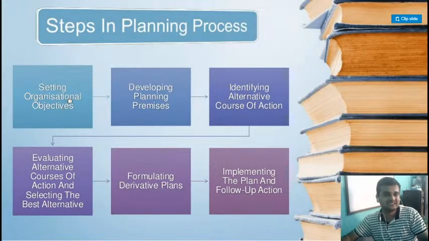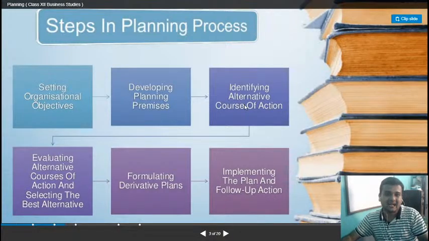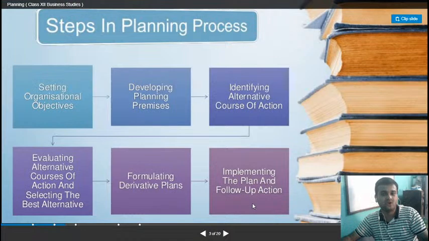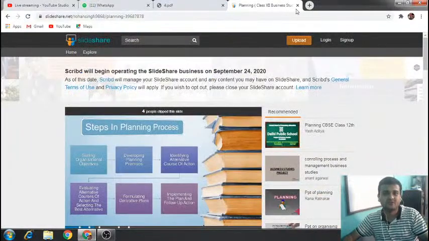First is setting objective, developing premises, identifying alternative courses of action, evaluating alternative courses of action, formulating derivative plans and implementing the plan, and last is follow up. Clear? So this is the basic function or process of planning.